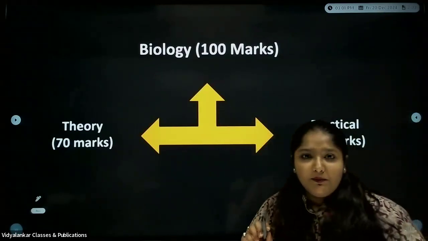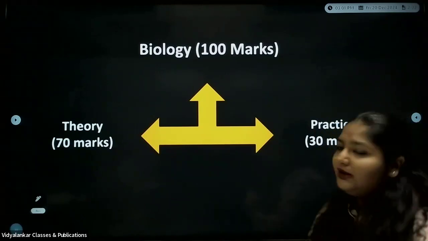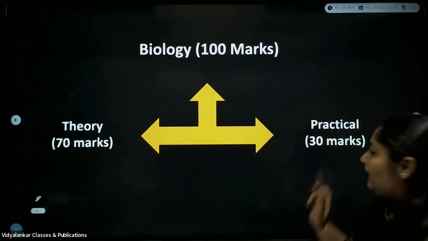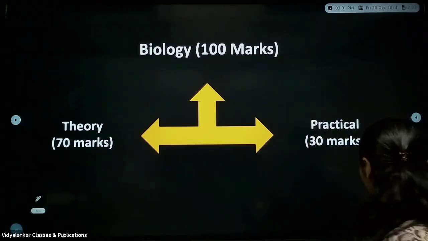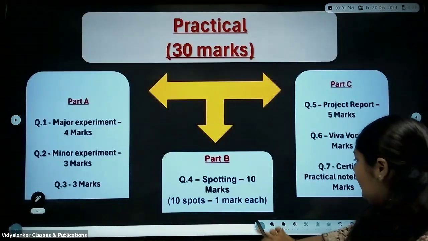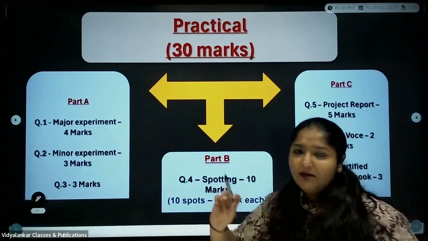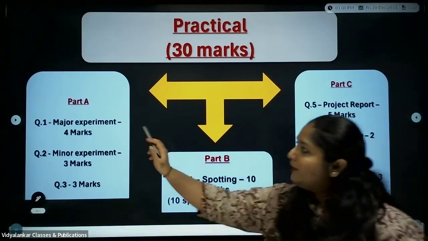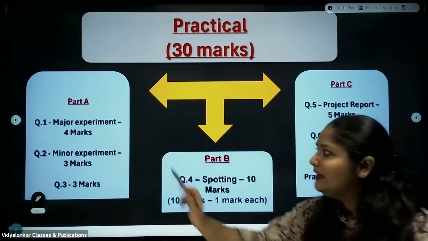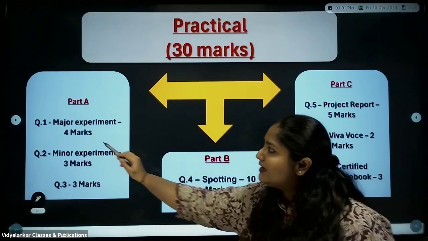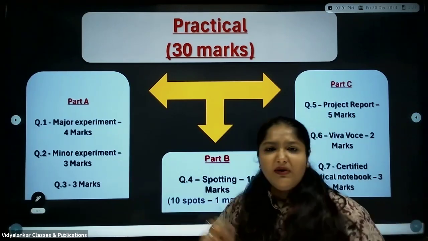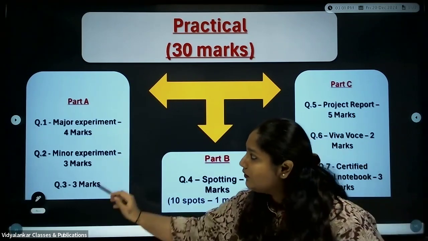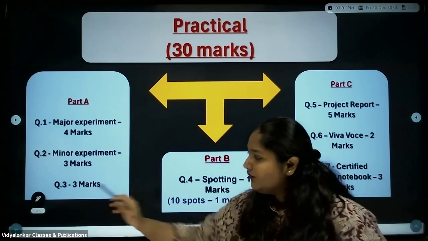Your biology paper is going to be for 100 marks. The division goes like 70 and 30. The 70 goes for your theory and the 30 marks go for your practical. With respect to the practical, which is for 30 marks, it is divided as part A, part B, and part C. Part A consists of the major experiments and the minor experiments. The major experiment will be for 4 marks, the minor will be for 3 marks. And one more question-based question, number 3, also comes under the minor experiment. Even that will be for 3 marks.